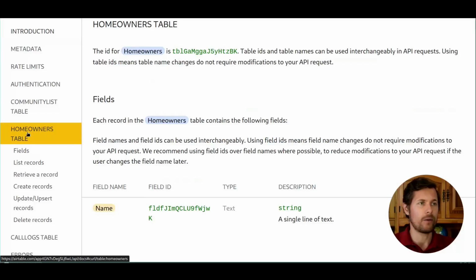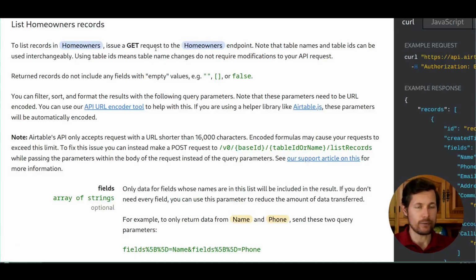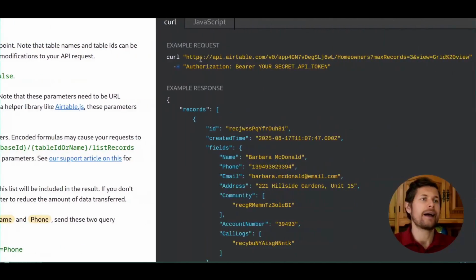And now I click on the homeowners table because here I want to read data from it. And here I go to the list records. And we can see that this is a GET request, the same that I said earlier. And we are interested in this string here. This is the connection up to the question mark. Everything else is a query string, which we won't get into, but the API connection string is everything up there.